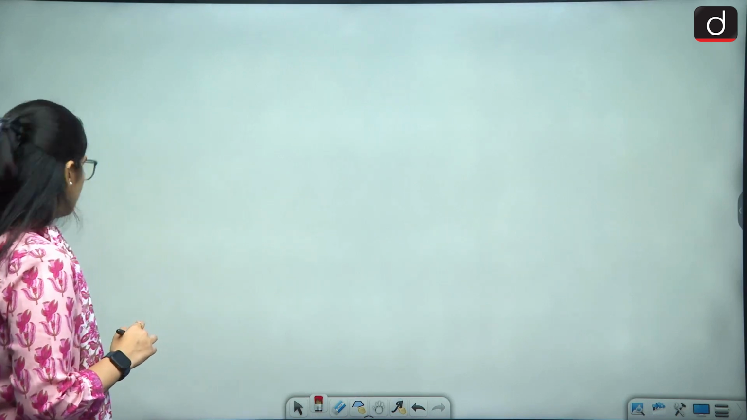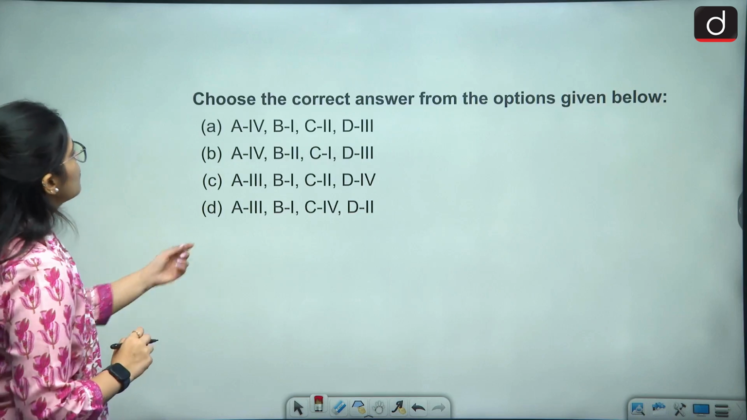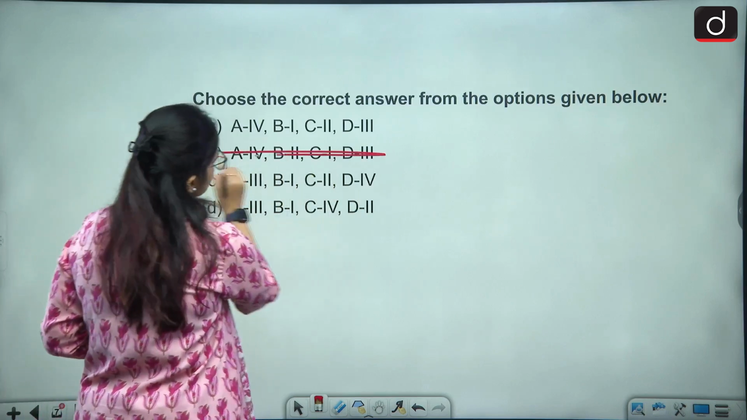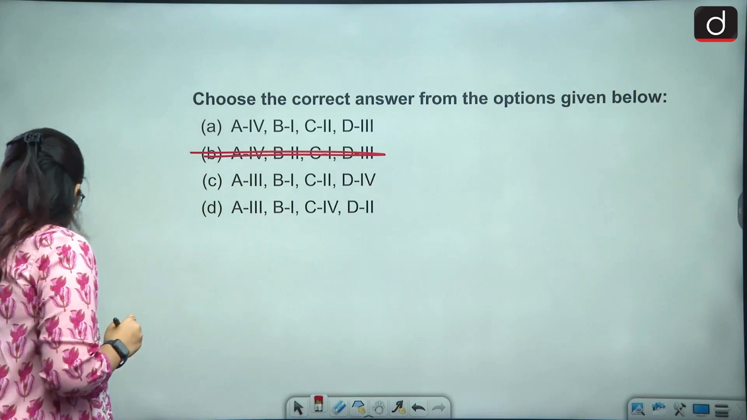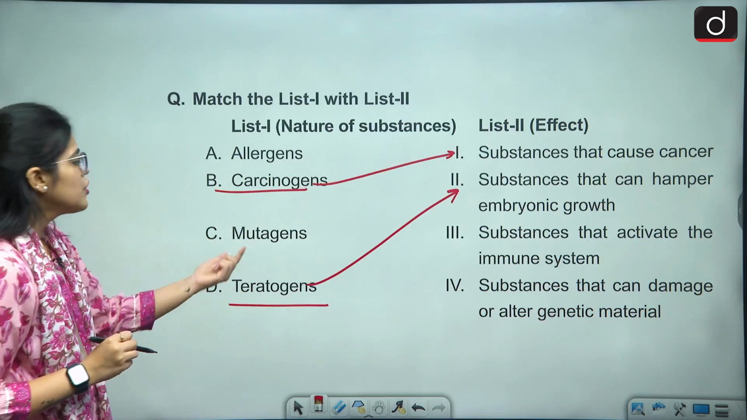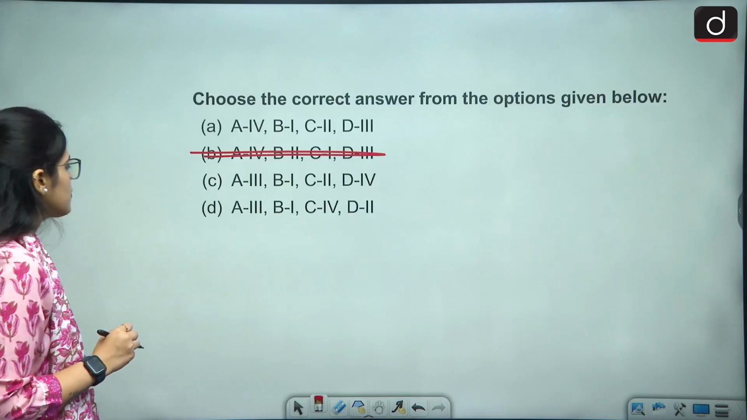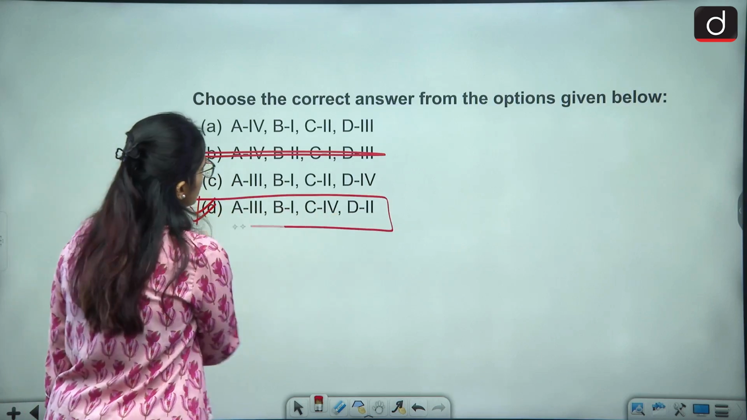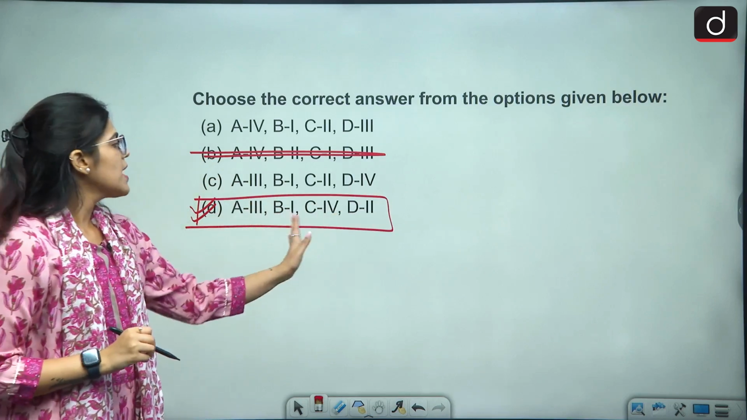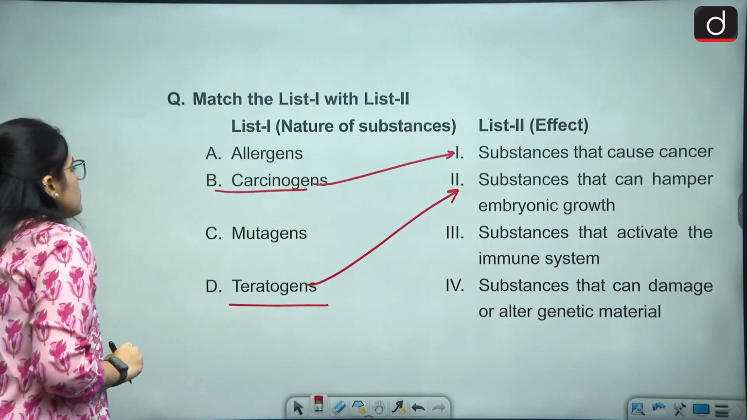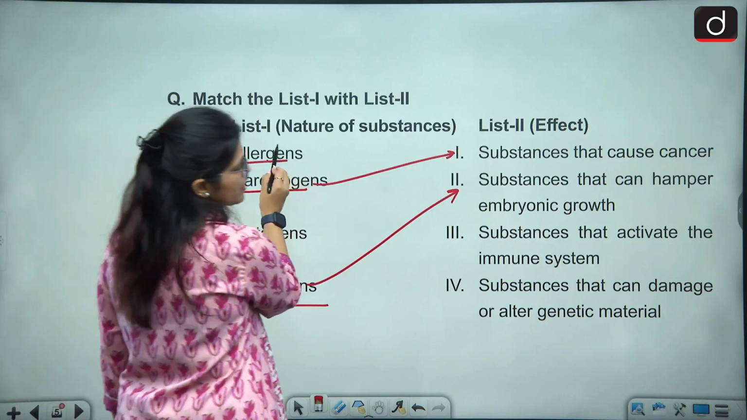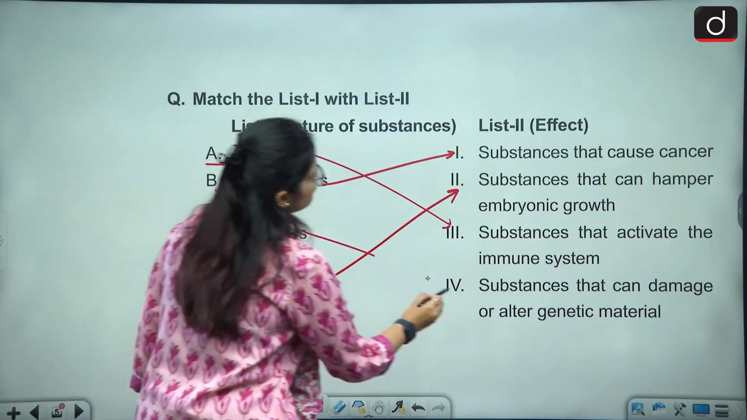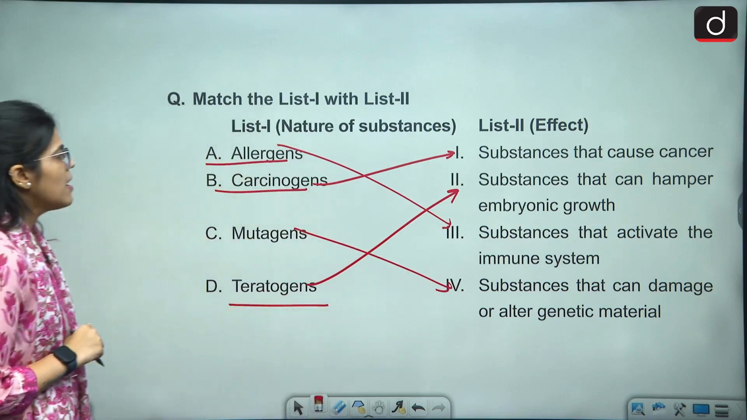B matched with what? B matched with 1. So B जहां पे भी 1 से matched है, that should be the right answer. You can strike it out. Then we have D. D matched with 2. D को 2 के साथ match करना है. So D with 2. So this would be the right answer. So A को 3 के साथ match करना है and C को 4 के साथ. So A would be matched with 3 and C would be matched with 4. So this would be the right answer.